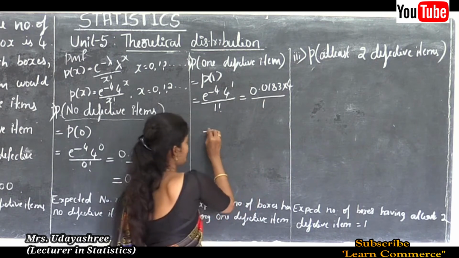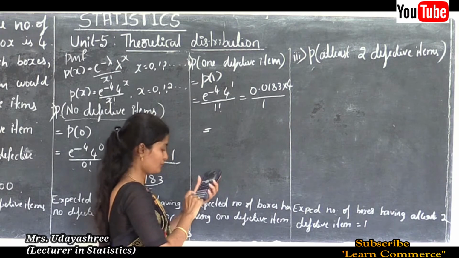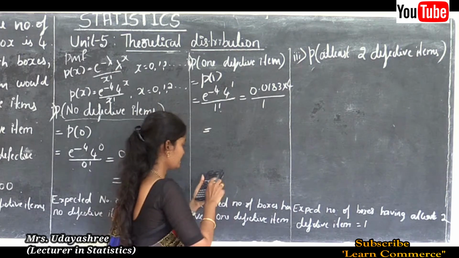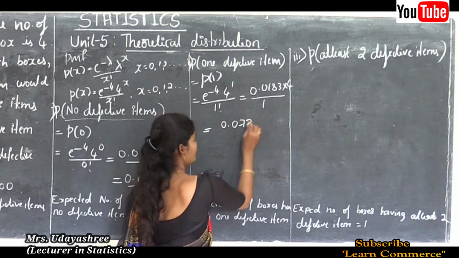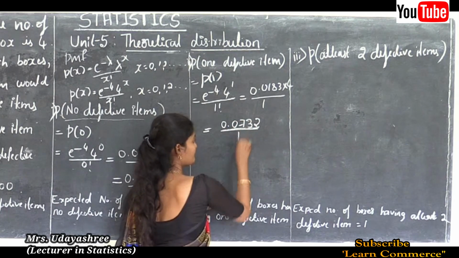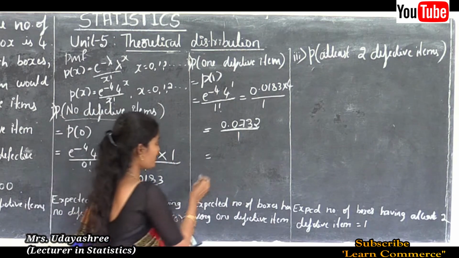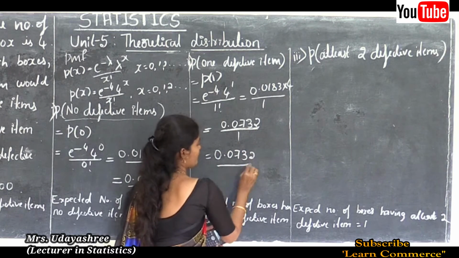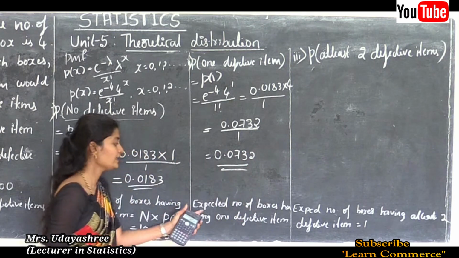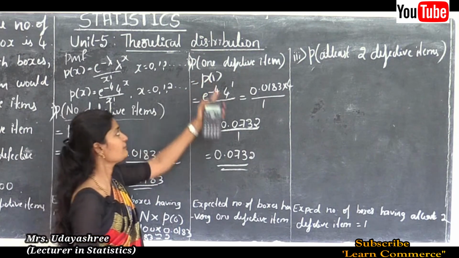Okay, this is equal to 0.0183 into 4, that is 0.0732 divided by 1. So 0.0732 divided by 1 is 0.0732.